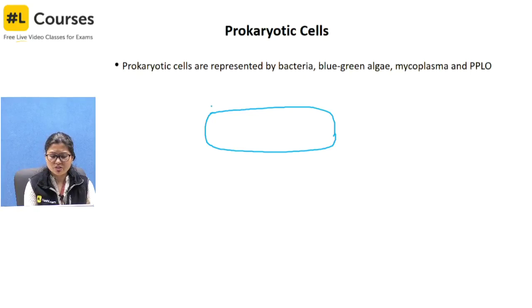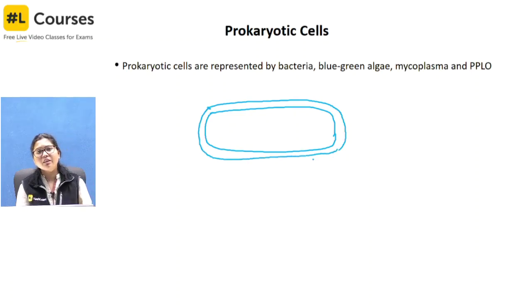Why? Because of the presence of another wall that is called cell wall. Actually cell wall is very unique, or it is a striking characteristic of the plant cells. So here also it has a plasma membrane.